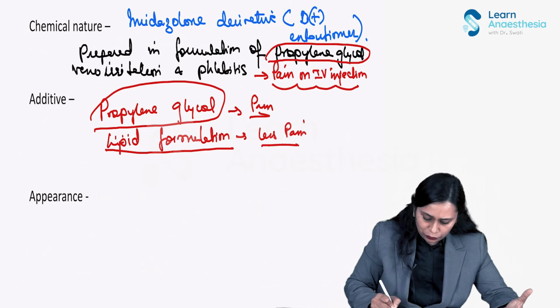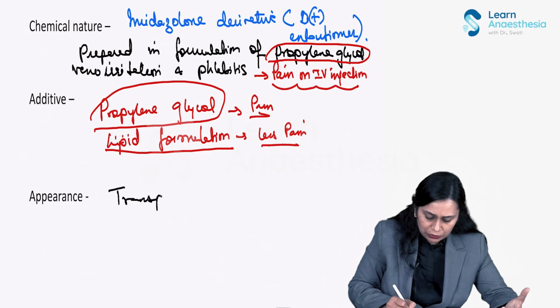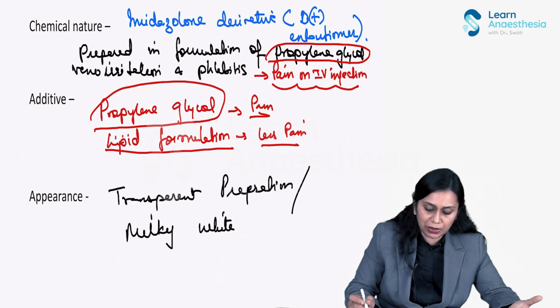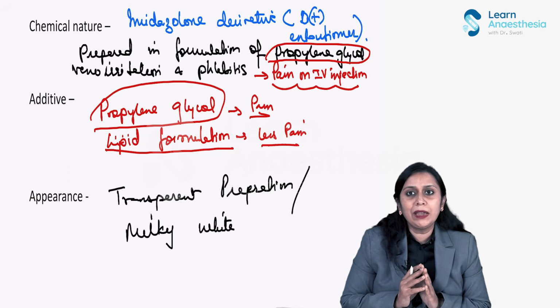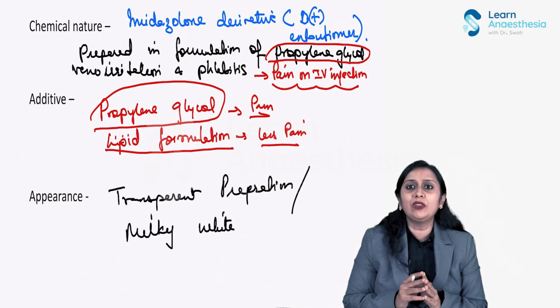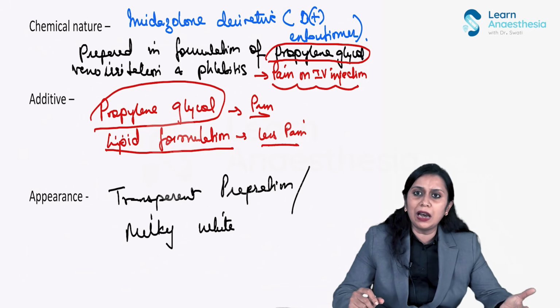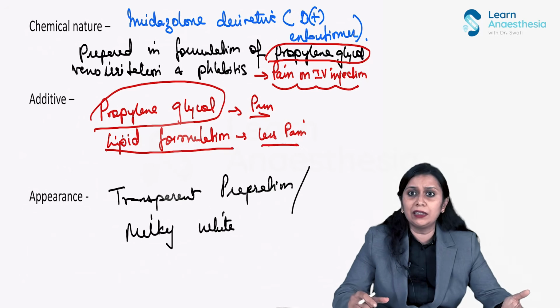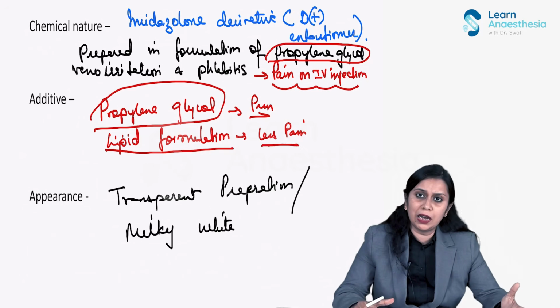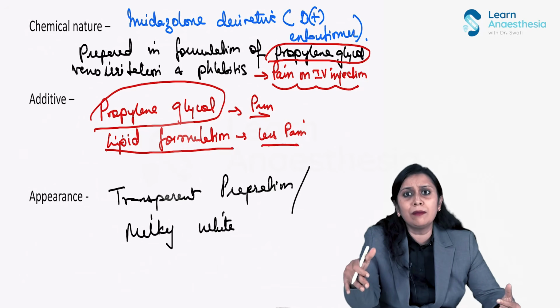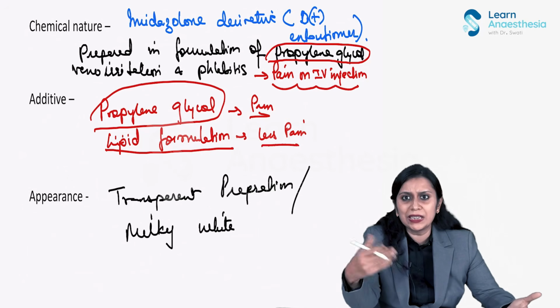So you may find etomidate preparations both as a transparent preparation and as a milky white one. Both are available, right? You know, etomidate became very popular when it came because it did not have one major problem which most of the non-opioid IV anesthetic agents had, and that was cardiovascular instability. So etomidate did not have that feature. It did not cause cardiovascular instability. So it was a hit, but slowly its popularity decreased because of some unique side effects associated with it.